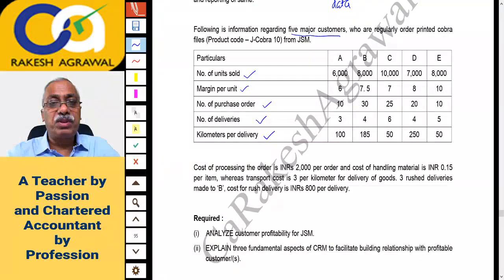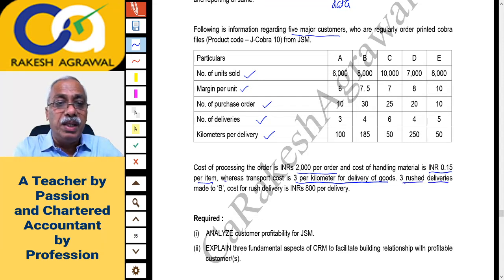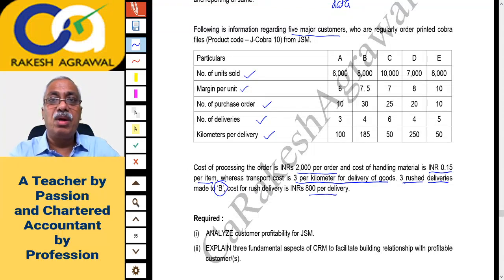Okay, cost of processing the order is INR, that is Indian rupee 2000 per order, and cost of handling material is INR 0.15 per item, whereas transport cost is 3 per kilometer for delivery of goods, 3 per kilometer. 3 rushed deliveries means urgent deliveries made to customer B. Cost for rush delivery is INR 800 per delivery. Okay, this is the data.